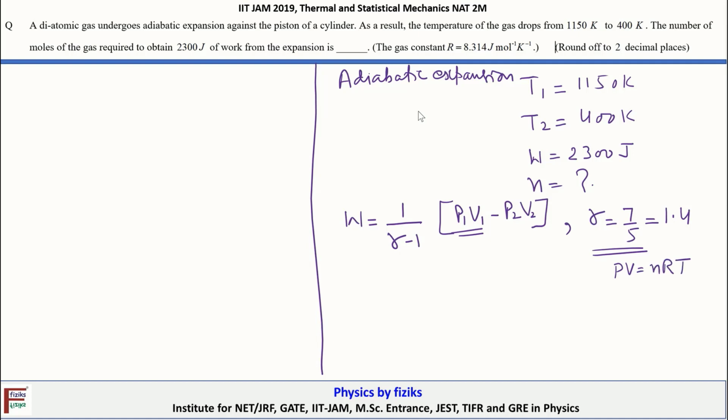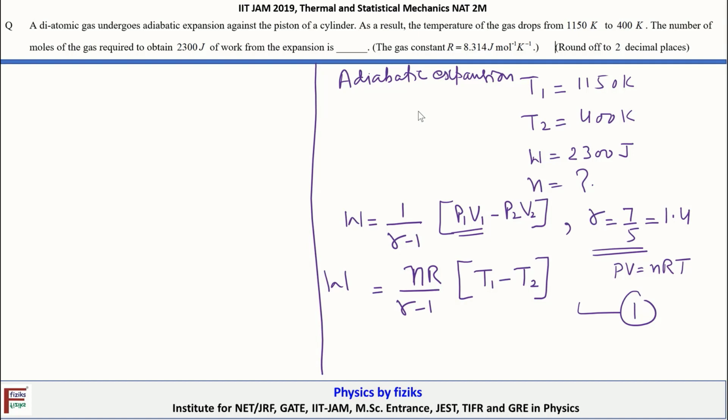we can transform this information in terms of temperature. We can rewrite this equation as W equal to 1 upon gamma minus 1, and in terms of n, I will take nR outside, and inside we will be left with T1 minus T2. Let's call this equation 1. By making use of equation 1, we can calculate the value of n.